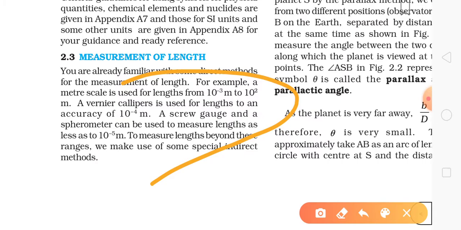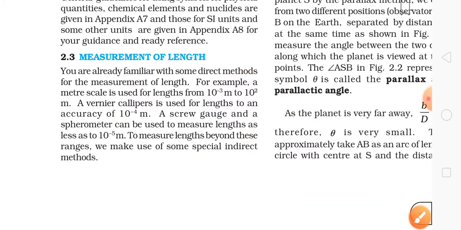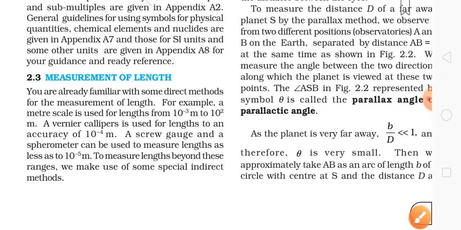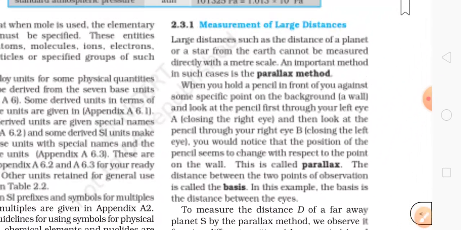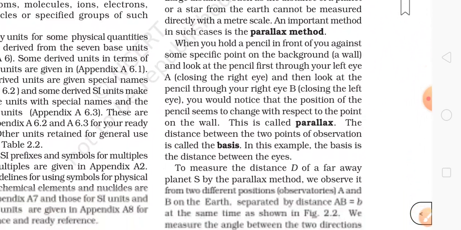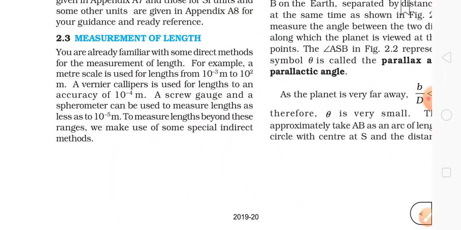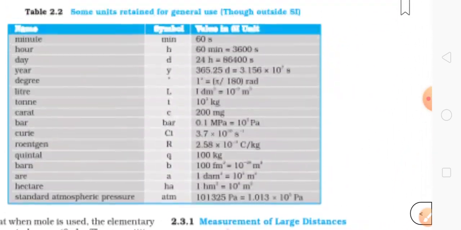To measure lengths beyond these ranges, we make use of some special indirect methods. Here these things are also written. So we use some indirect methods, that's it.